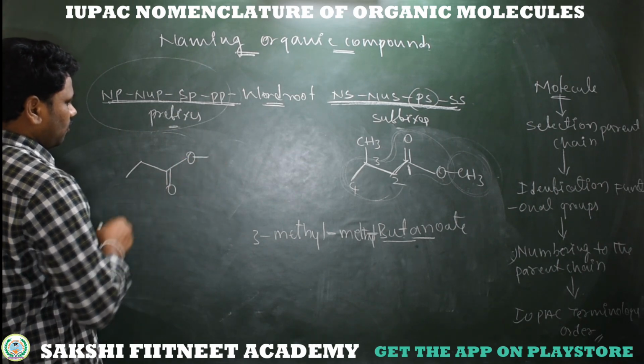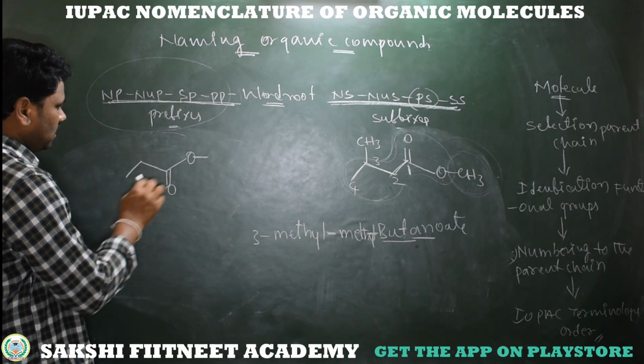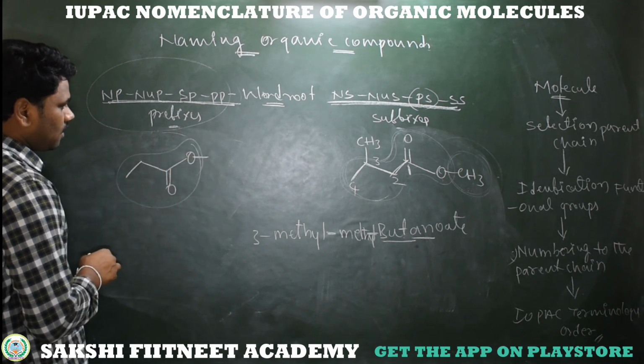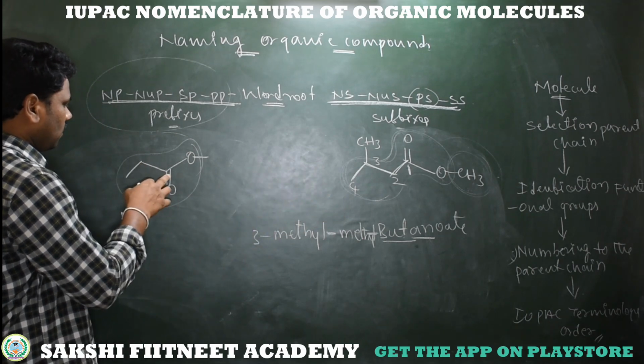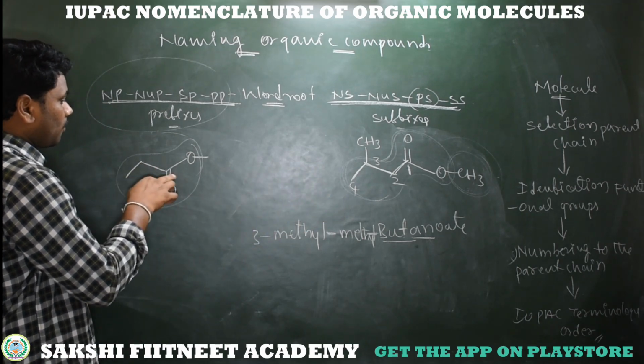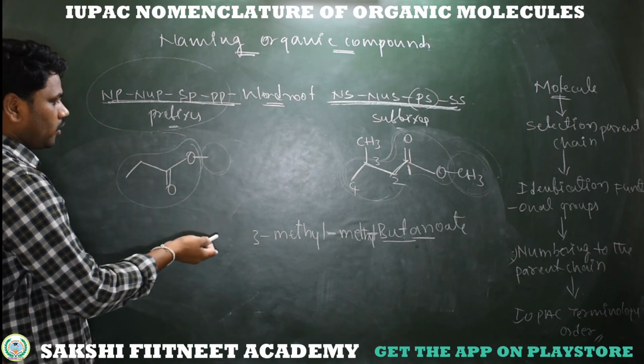Simply, here I am taking another example for this ester. So this is the compound CH3O, C double bond O, CH2, CH3. See, this is the part which we are completing as an -oate, including this carbon. See, 1, 2, 3, it's a propanoate. And what about this CH3? It's methyl propanoate.